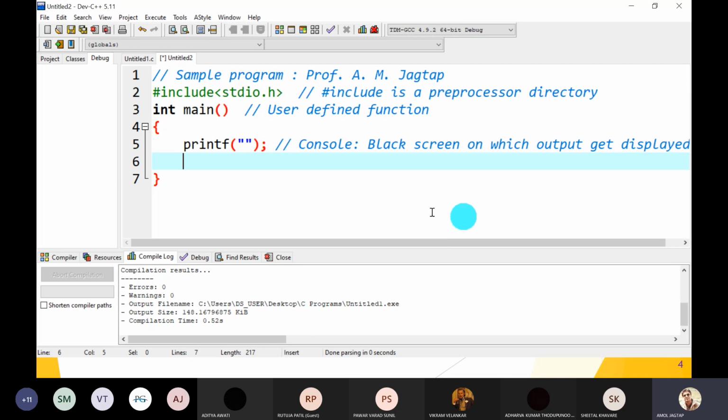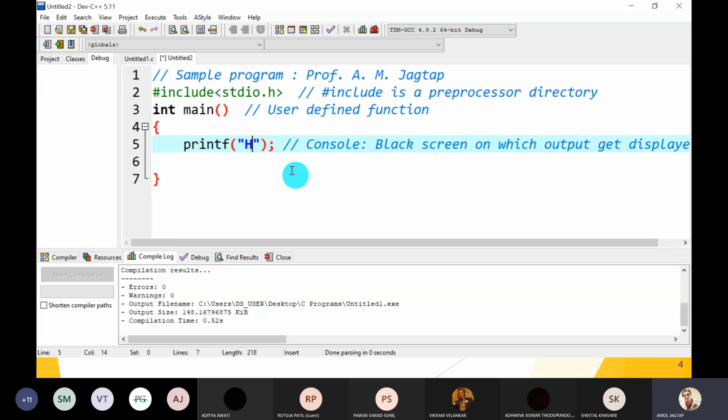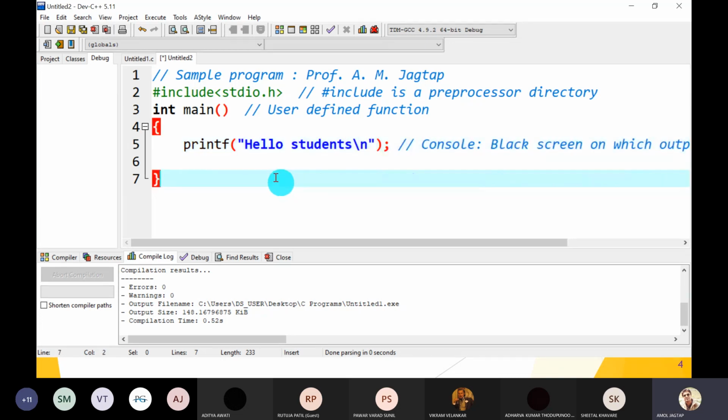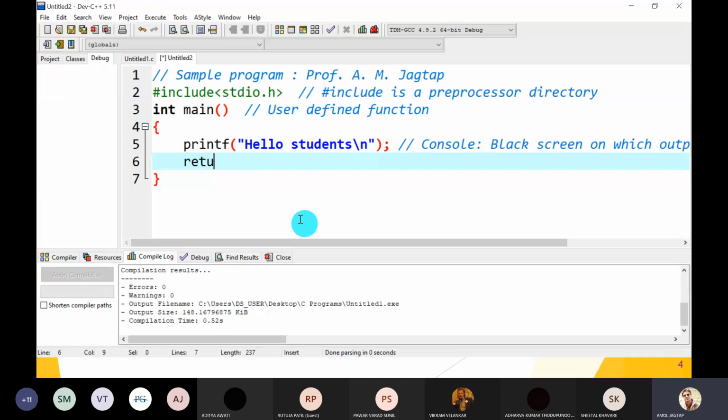Great. Now we will start from simple to some advanced concepts. So, hello students, \n, that is new line. Next, this function has return type int because we follow ANSI C syntax. So return 0.